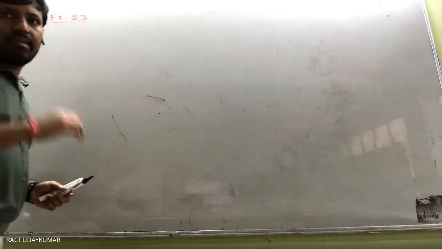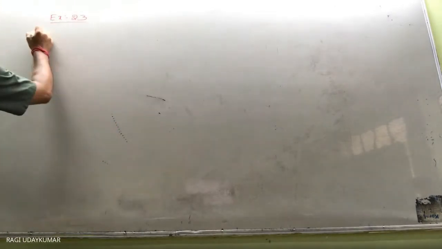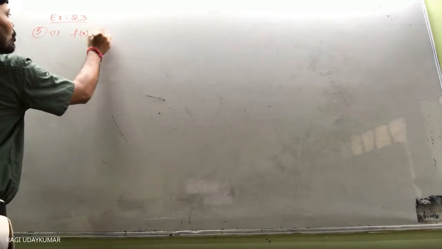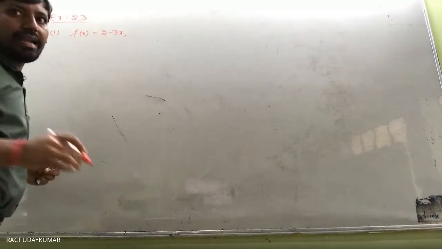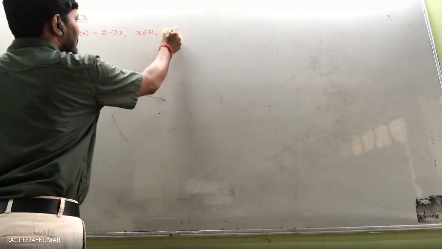Next. Fifth question, find the range of the following functions. This is a very interesting question. So the first question in this, it is given to you, f of x is equal to 2 minus 3x, and here x belongs to real numbers and x greater than 0. Can you tell me from this what is the domain of this function? Domain is given to you, positive real numbers. This is domain, x from where to where is possible, that is domain. f of x from where to where is possible, that is range.